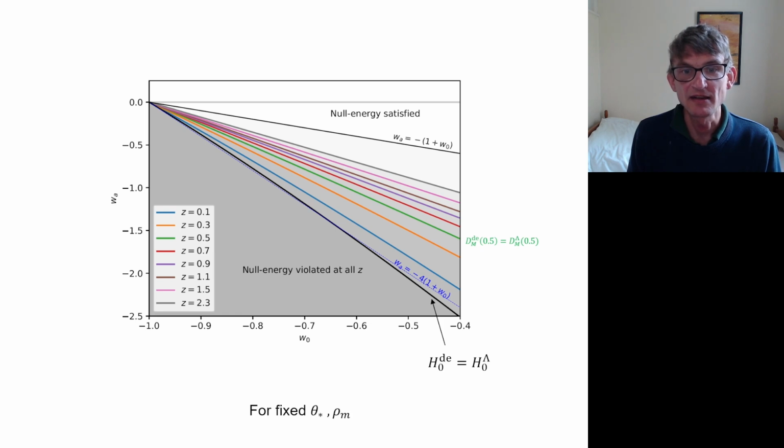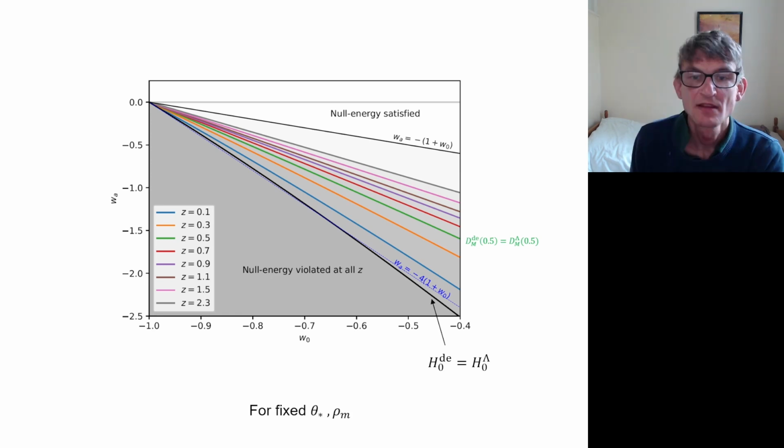And that's this black line that's shown here, which is approximately where wa is -4 times 1 plus w0, deviating a little bit at higher redshifts. Below that line, the Hubble parameter is actually becoming larger than it would be in ΛCDM, and that violates the null energy condition. So this whole bottom part of this plane here violates the null energy condition at all redshifts.